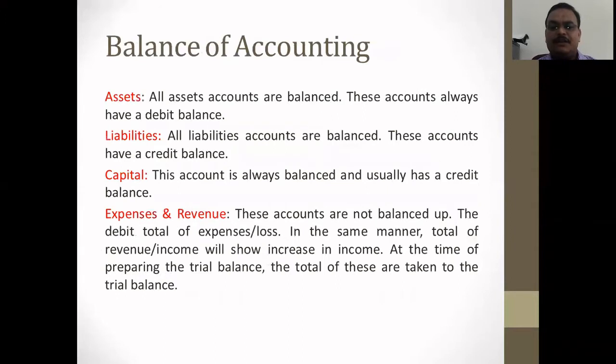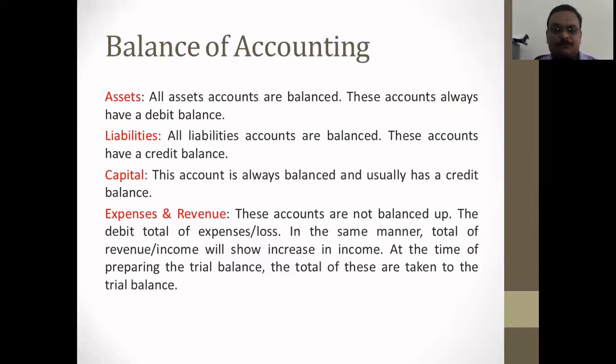Now see balance of accounts, how we balance all the accounts. So assets are always balanced, and these accounts always have a debit balance. So all the assets are shown at the debit side of trial balance. Liabilities are also always balanced, and these accounts have a credit balance. So all the liabilities are shown at the credit side of trial balance.